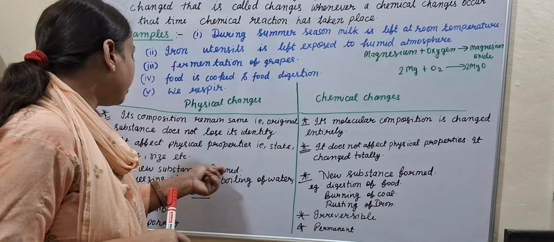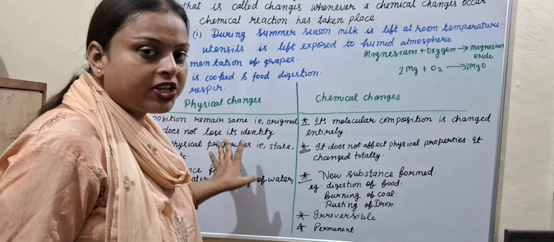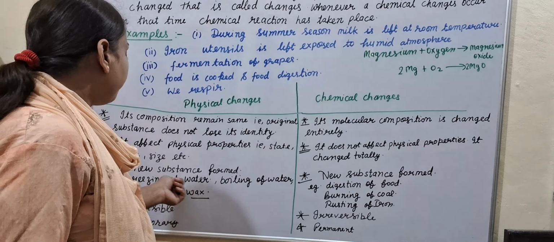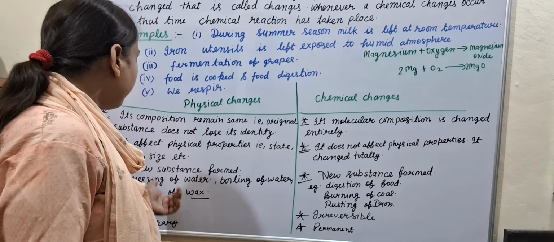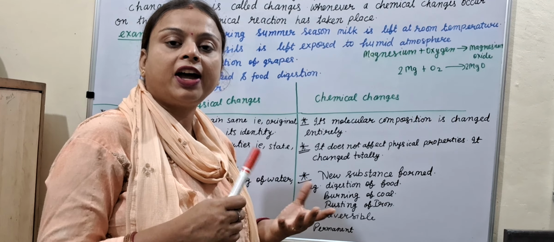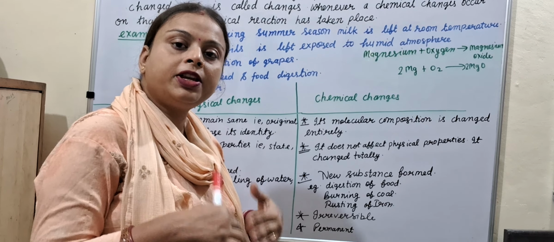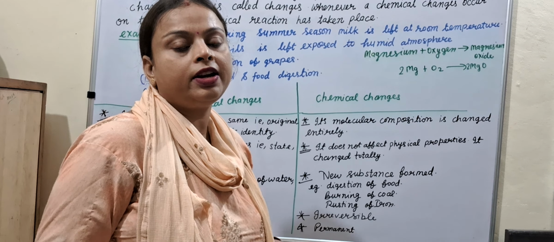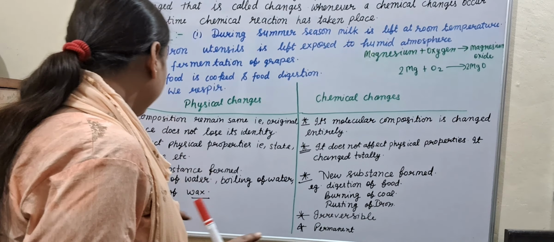Okay. No new substance is formed. It means in physical changes no new substance is formed. Examples: freezing of water, boiling of water, melting of wax. If you melt wax, then wax is always the same in identity, behaving like wax, not converted into another substance. Okay.